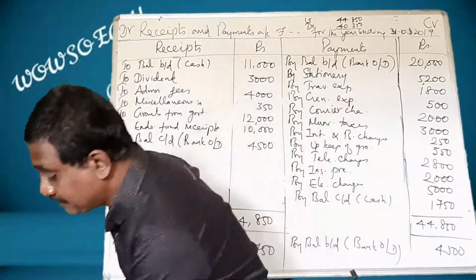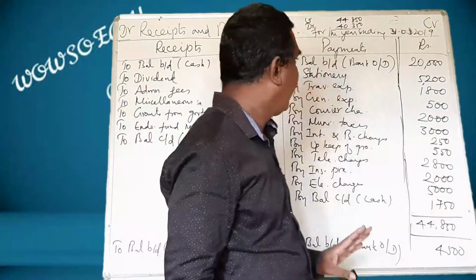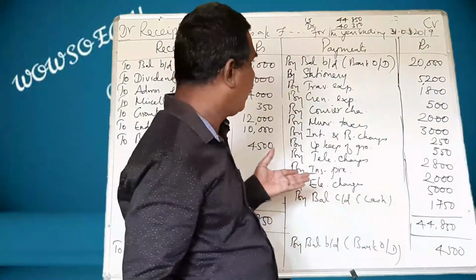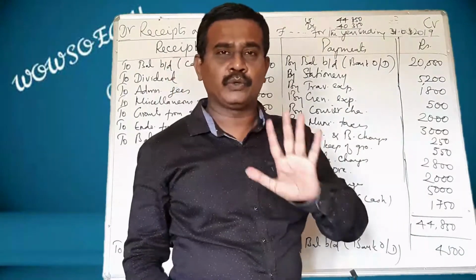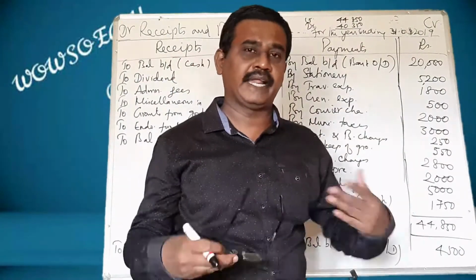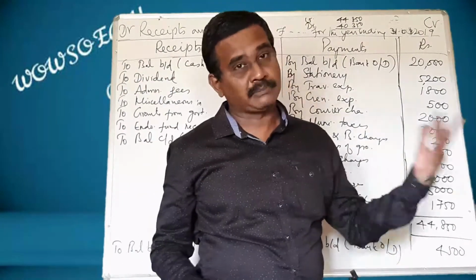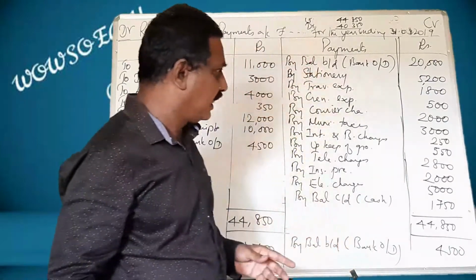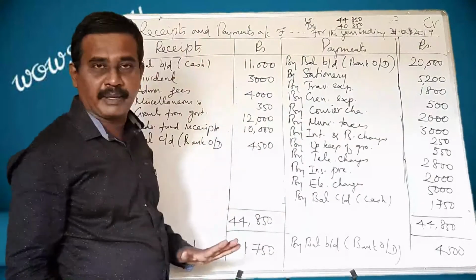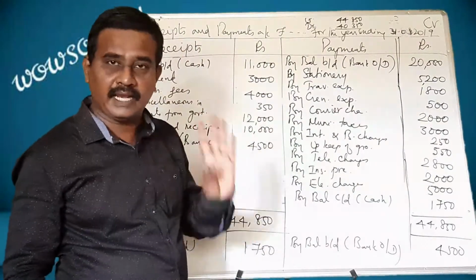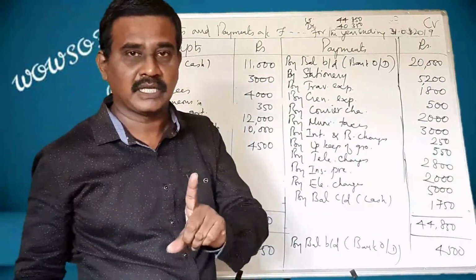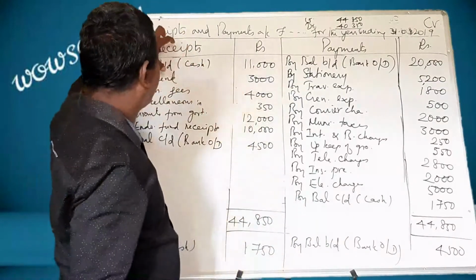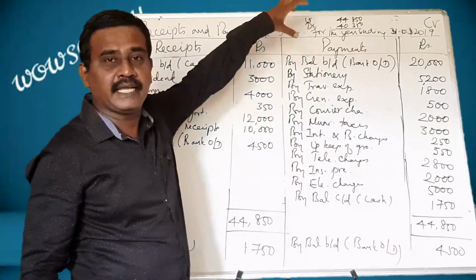Again, let me tell you a few things. Up to this sum, they have given you receipts and payments account. From the next sum onwards, we have to do something different. You are going to prepare income and expenditure account. Let us recollect about the receipts and payments account. This is a real account. This will be asked in a one mark question. Receipts and payments is a real account.